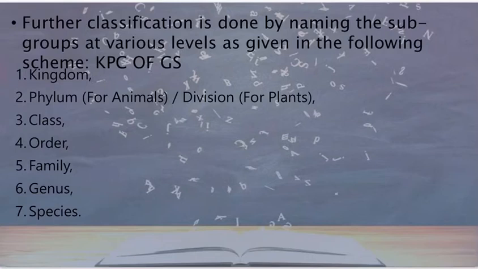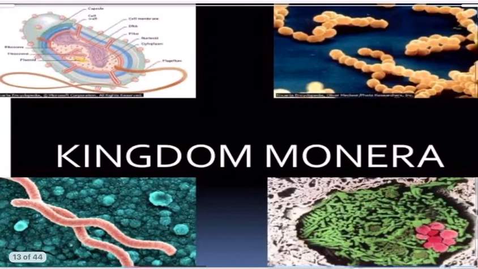Further classification is done by naming the subgroups at various levels as given in the following hierarchy. You can remember for the sake of exams, KPC of GS. What is this KPC of GS? K for kingdom, P for phylum, for animals it is phylum, for plants, as I already told you, it is division, then C for class, O for order, F for family, G for genus, and of course S for species. So in the hierarchy, the lowest taxon is species, the highest taxon is kingdom.